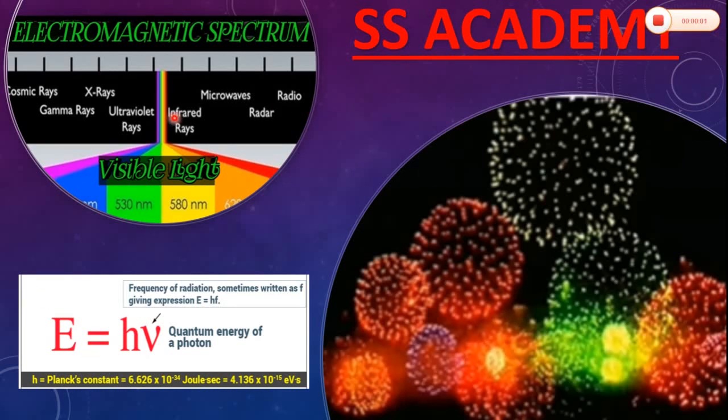Now, in the next slides, I have described in depth different regions of electromagnetic spectrum. You will also study a relationship between energy of each region corresponding to its frequency or wavelength that verifies Planck's equation E equals h nu. I have also discussed there why we use electron volt as unit of energy instead of joules, and I have defined electron volt as well. Moreover, there will be a table that highlights visible region of the electromagnetic spectrum that contains discrete lines of each wavelength and corresponding values of frequency and energy.